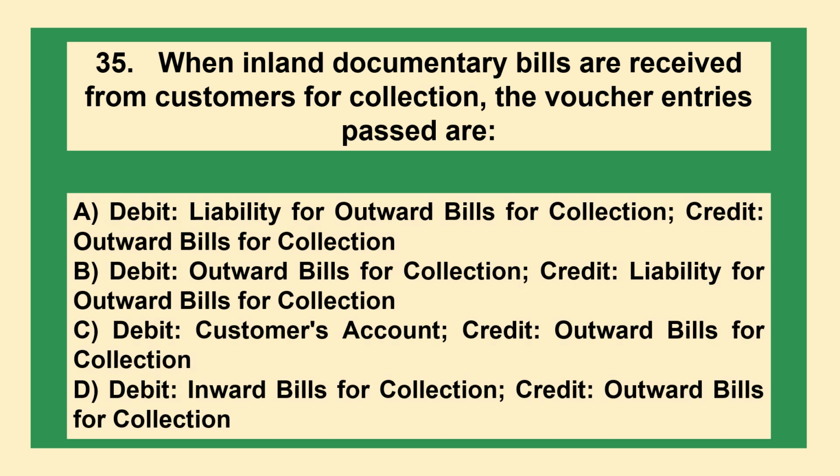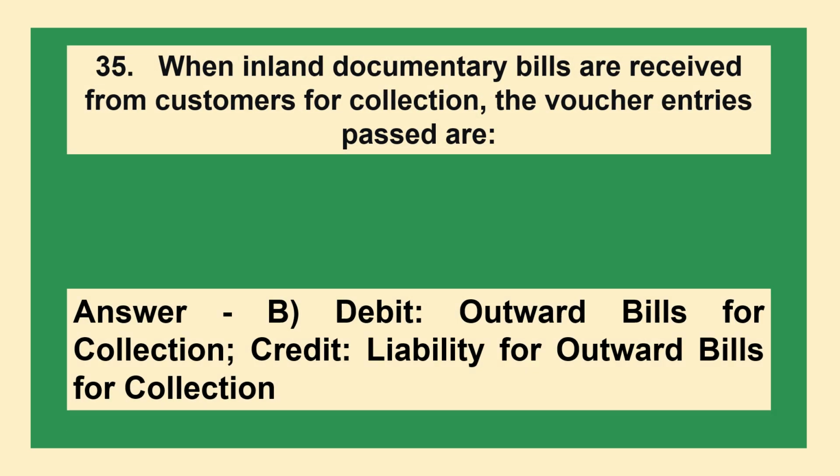When inland documentary bills are received from customers for collection, the voucher entries passed are A. Debit liability for outward bills for collection, credit outward bills for collection. B. Debit outward bills for collection, credit liability for outward bills for collection. C. Debit customers account, credit outward bills for collection. D. Debit inward bills for collection, credit outward bills for collection. The answer is option B. Debit outward bills for collection, credit liability for outward bills for collection.